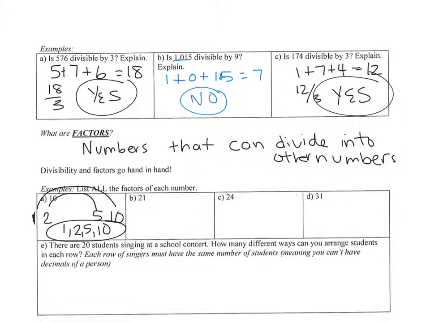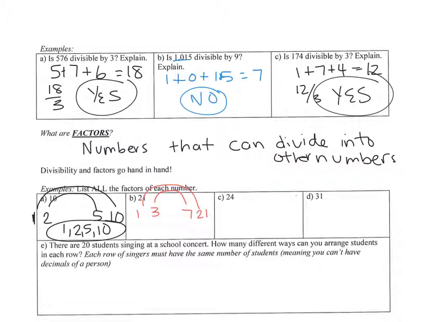21, I start again with the 1 and 21, and I connect them. Does 2 divide into 21? No, because 21 is odd, and odd numbers are not divisible by 2. Does 3 go into 21? Yes, 21 divided by 3 is 7. Does 4 divide into 21? No. 5, no. 6, no. And now I'm back up to 7, so I have all the numbers.